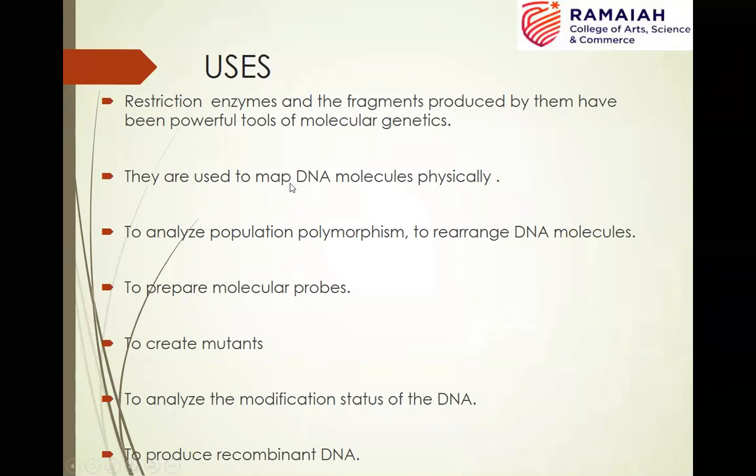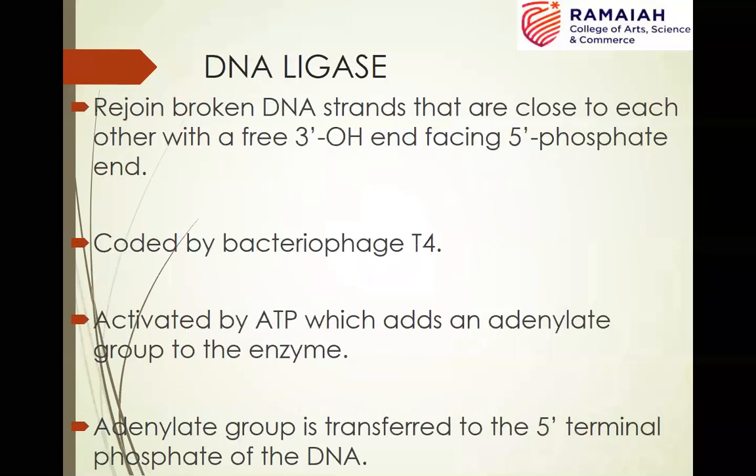They are also, in addition, used to map DNA molecules physically and to analyze the polymorphic population. They are also used to prepare molecular probes and to create mutants. These are all the additional uses of restriction endonucleases. But when we talk about recombinant DNA technology, the important use of restriction endonucleases is to cut the DNA into the fragment whichever we desire to clone or to produce recombinant DNA.